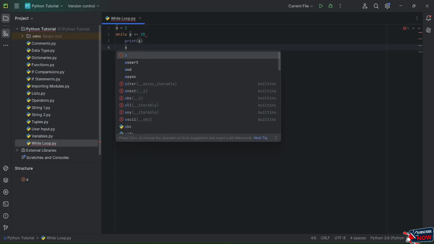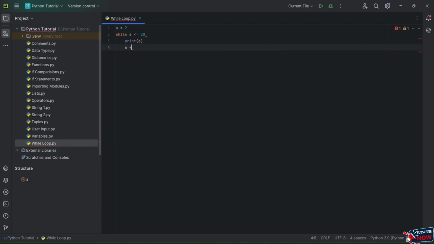Let's say A should be equal to A plus 2. Okay, so there is another easy way of how you will be able to type this same thing.